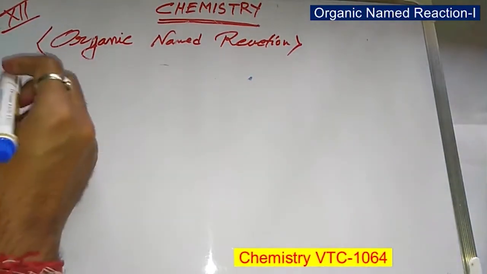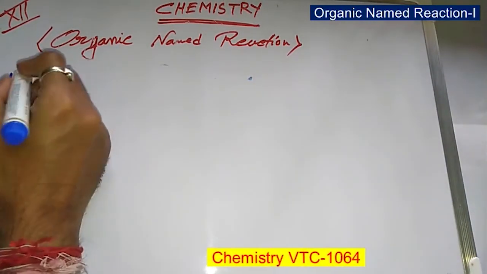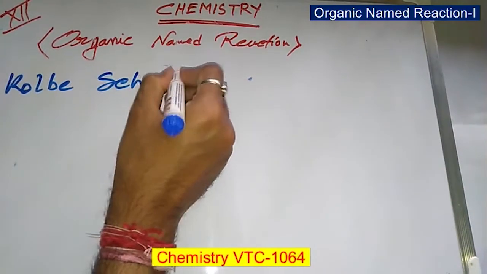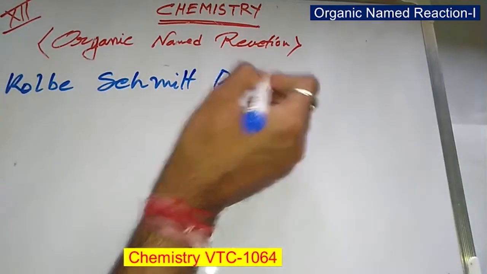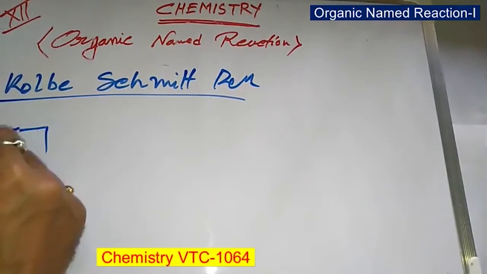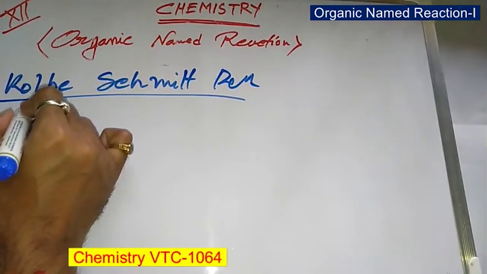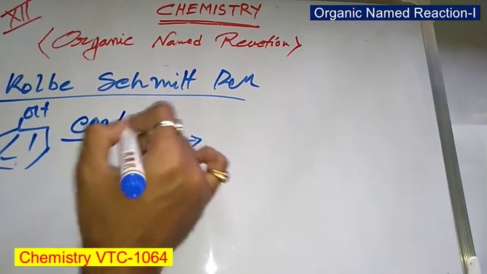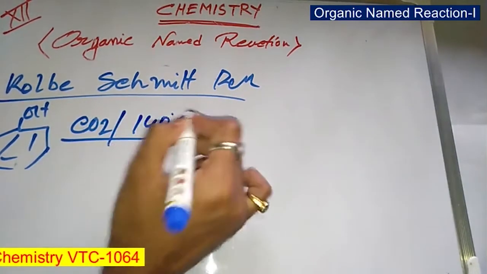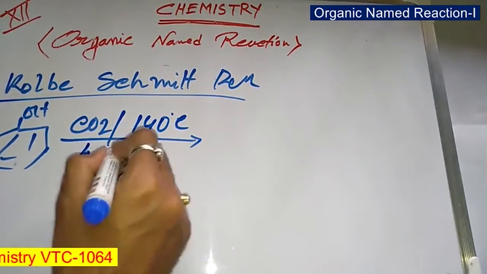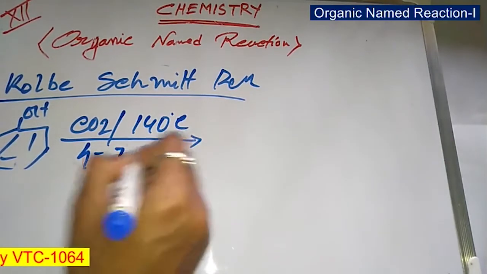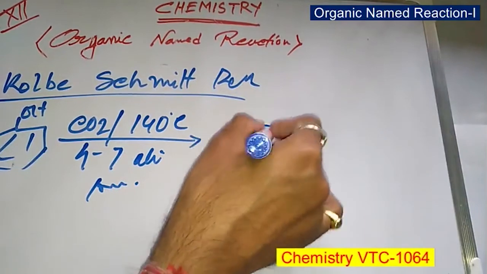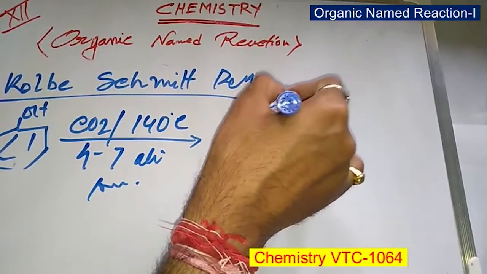Next reaction is the Kolbe-Schmitt reaction. The reactant is also phenol. Phenol reacts with carbon dioxide at a temperature of 140 degrees Celsius, you can also use 150, and 4 to 7 atm pressure, and the product, interestingly, is salicylic acid.